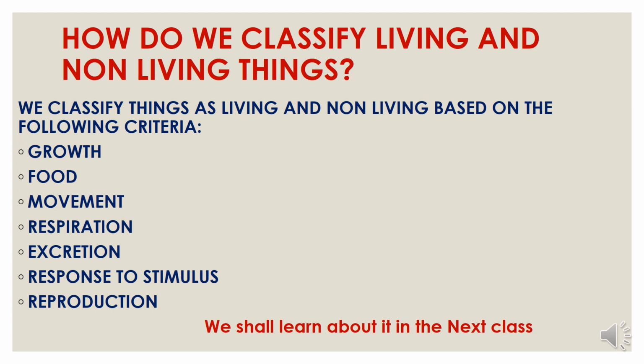They are growth, food, movement, respiration, excretion, response to stimulus and reproduction. So we shall learn about all these 7 things in your next chapter. That forms the basis of this lesson.